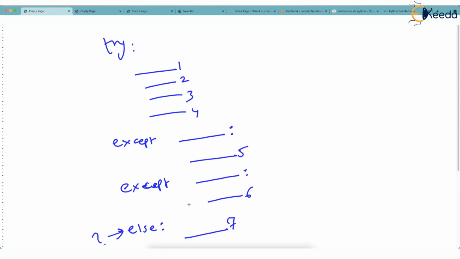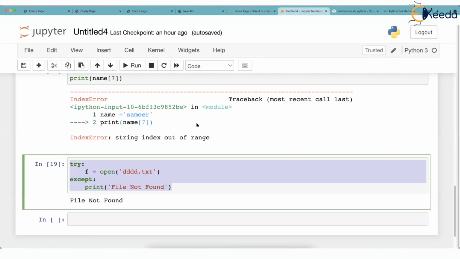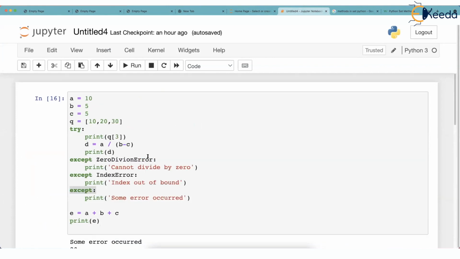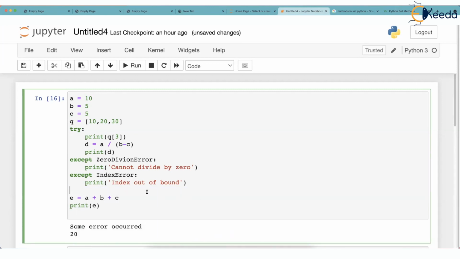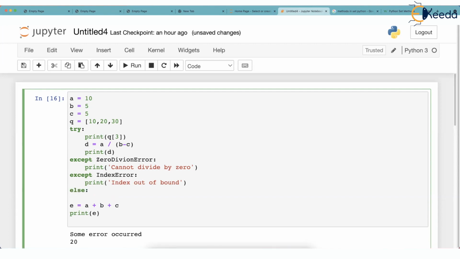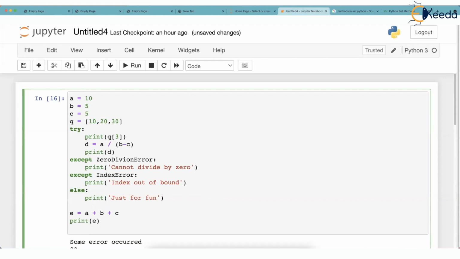So let's see it practically. I'll go to this code. The first code is better. The first code, I'm having this last except here. And okay, I'll remove this last except. Anyway, that's not needed because we have caught both types of errors. Now I'm going to put else colon, and I'll say print, just for fun. This is the code I have written.